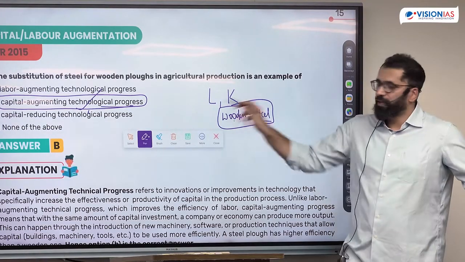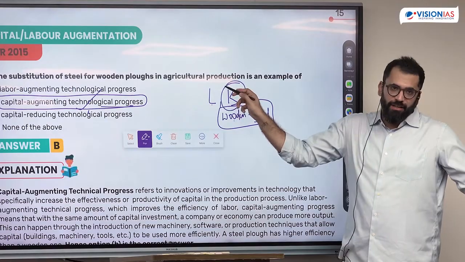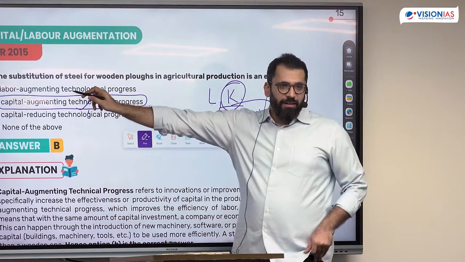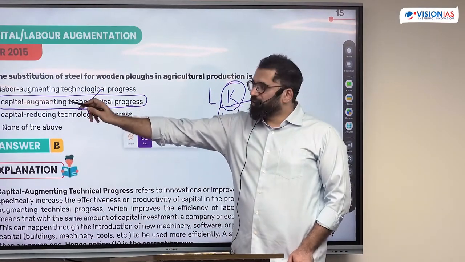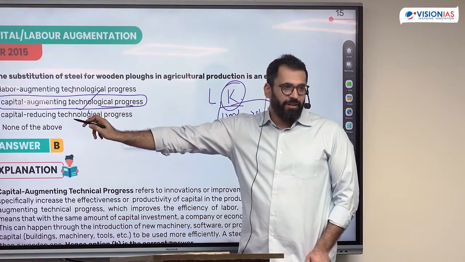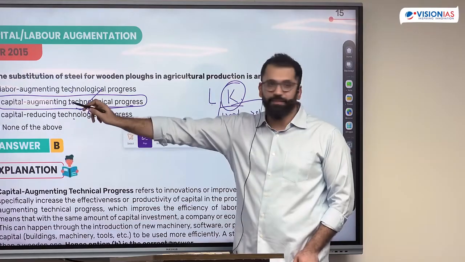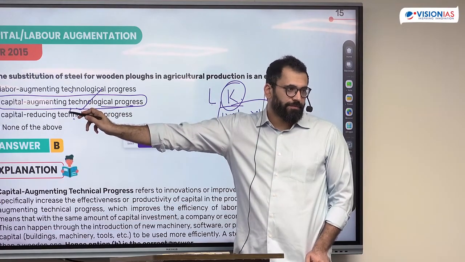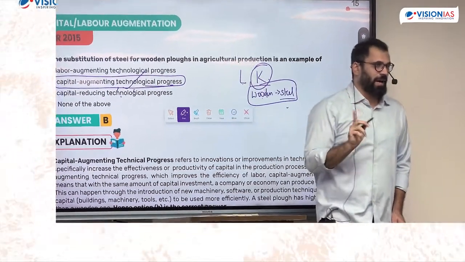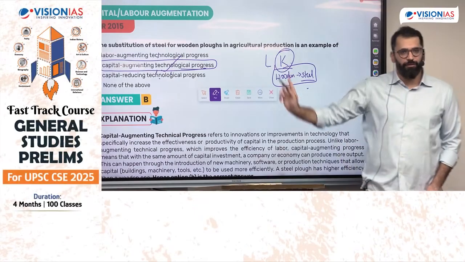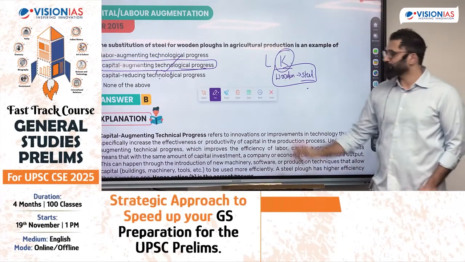Factor of production दो हैं and हमने capital में कुछ change किया है. So it doesn't have to do with labor augmentation. It has mostly capital augmentation or capital. And since I'm investing more capital to get more efficiency, it is capital augmenting. Is it clear? You can't read this in the book. You have to solve it in the exam itself.